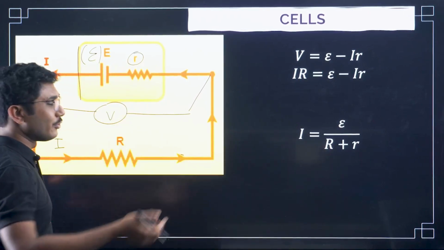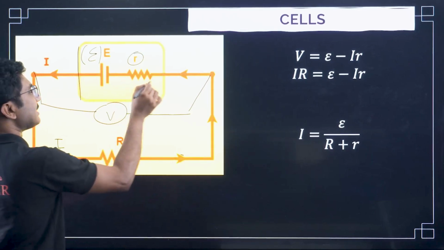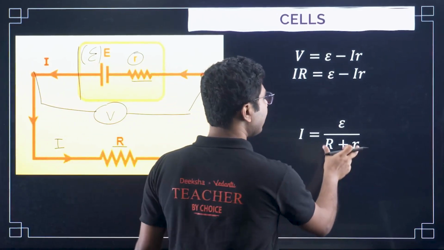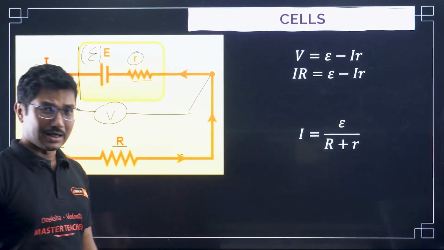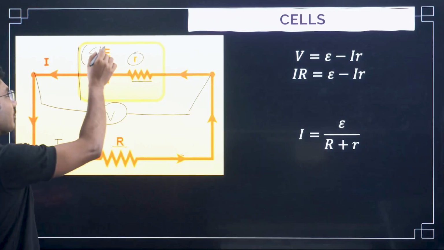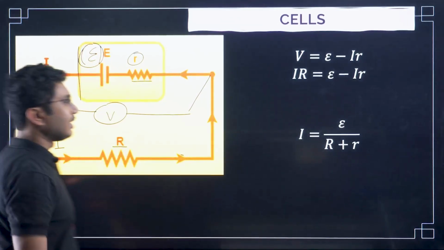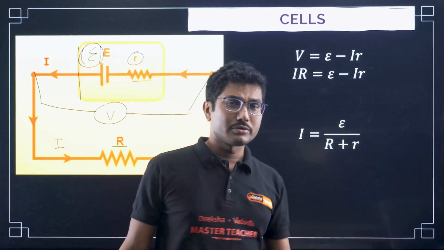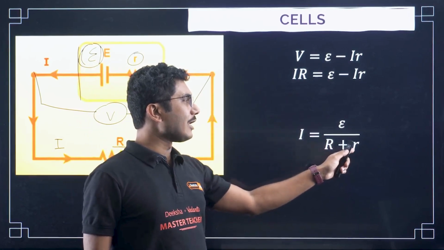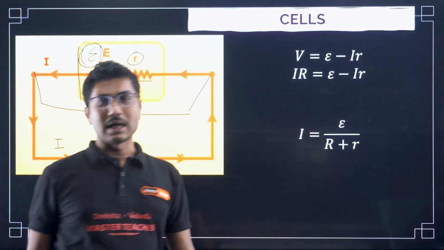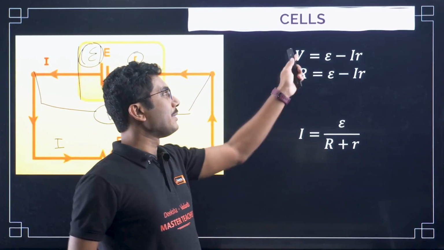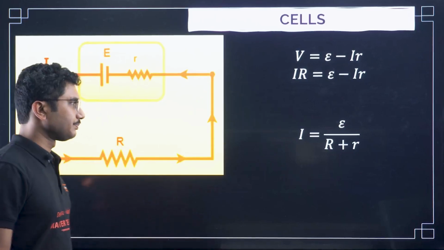Or even if you don't, you can see that this resistance and this resistance are connected in series, so the equivalent resistance is small r plus capital R. If you divide the EMF of the cell by it, you get the current in the circuit. Based on the values of r and capital R, the current in the circuit changes, and based on that the measured voltage also changes.